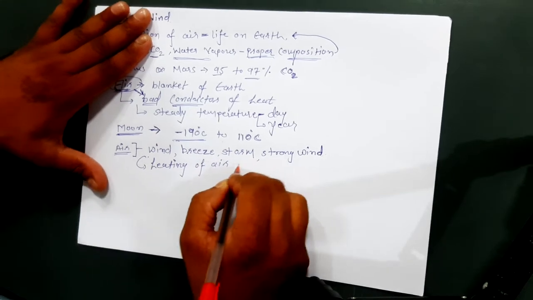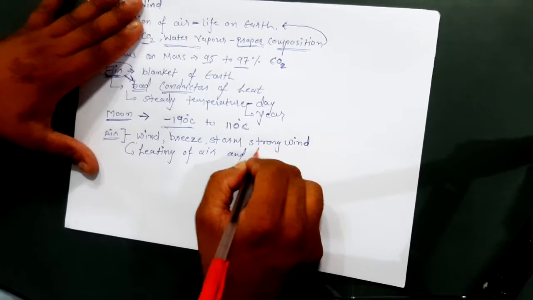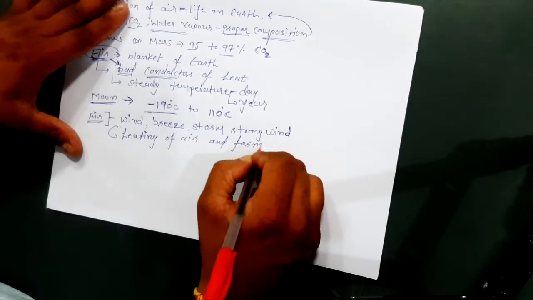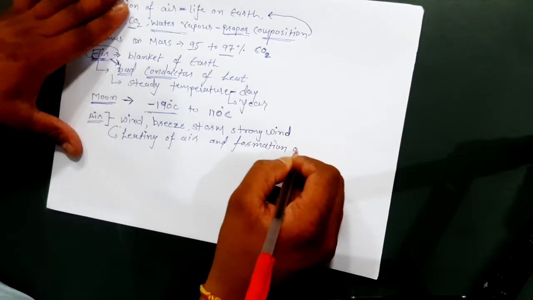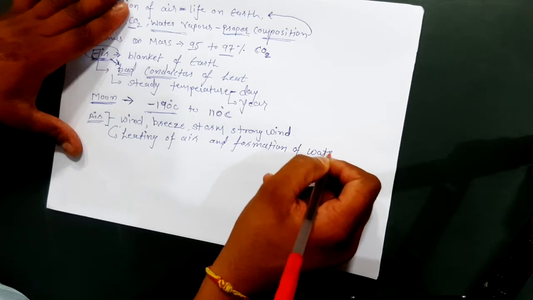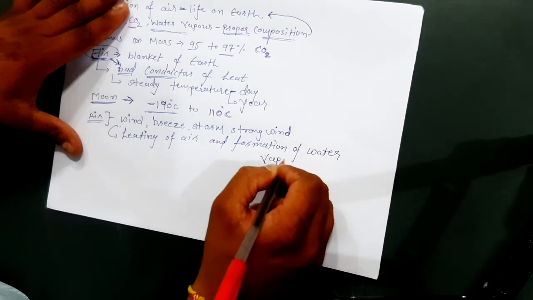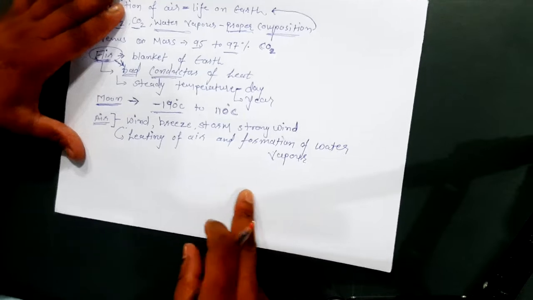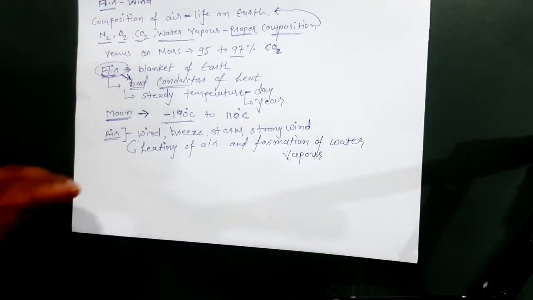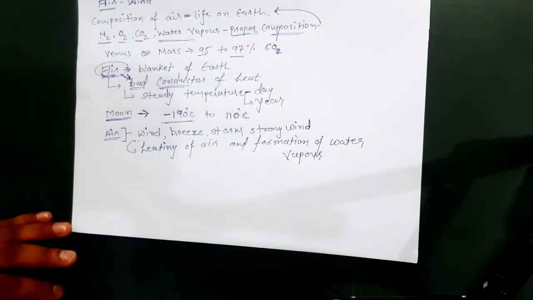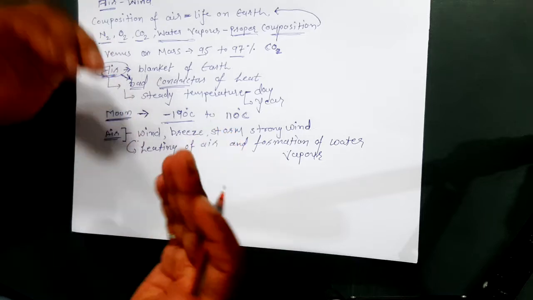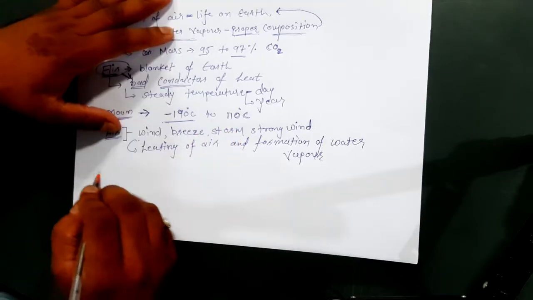and formation of water vapor. Due to these two factors only, these other forms of air are seen. Now let us discuss how wind is created. First of all, what is called wind?